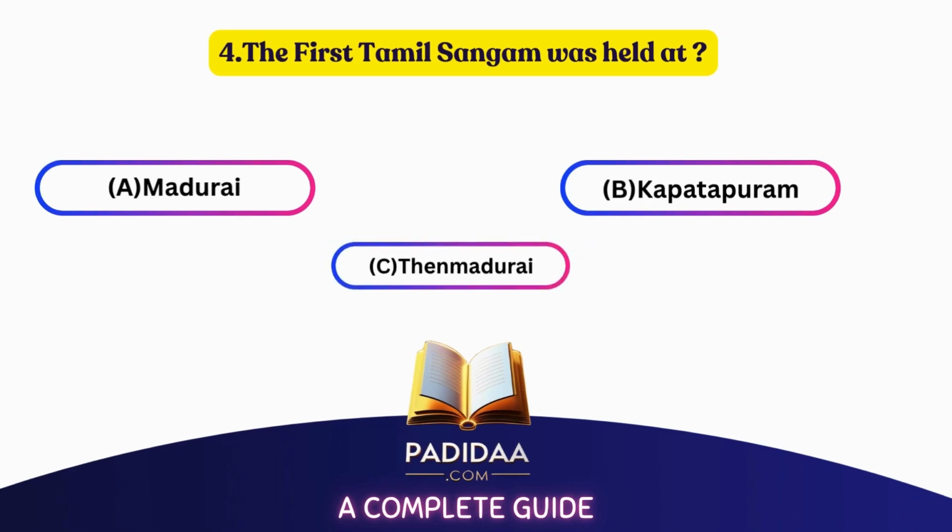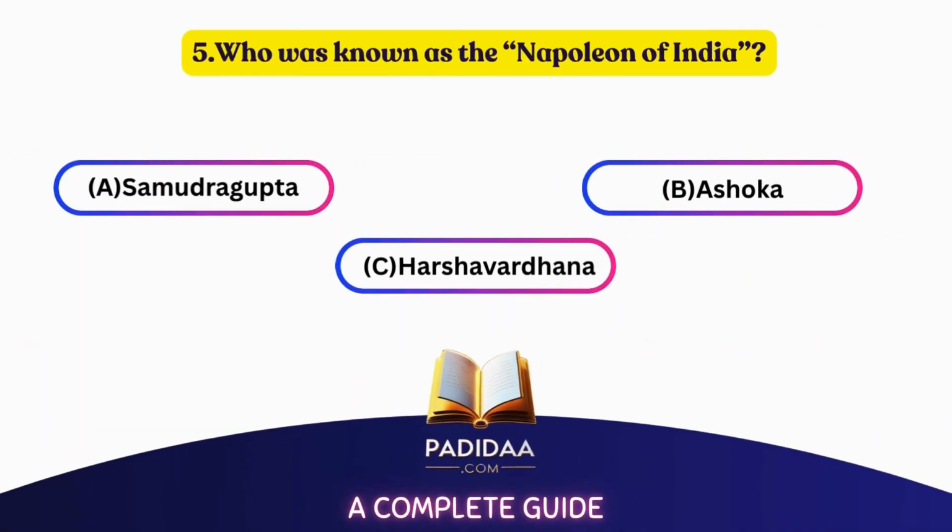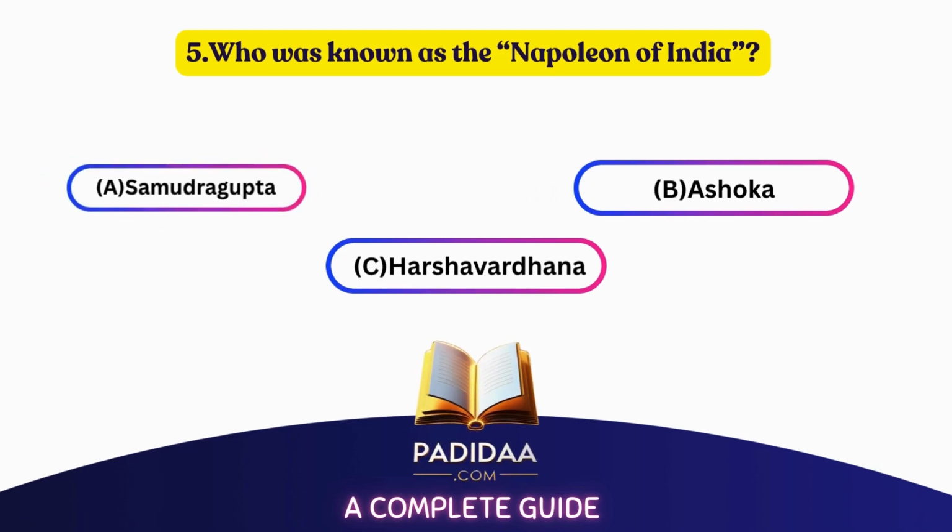Who was known as the Napoleon of India? A. Samudragupta, B. Ashoka, C. Harshavardhana. The correct answer is A. Samudragupta.